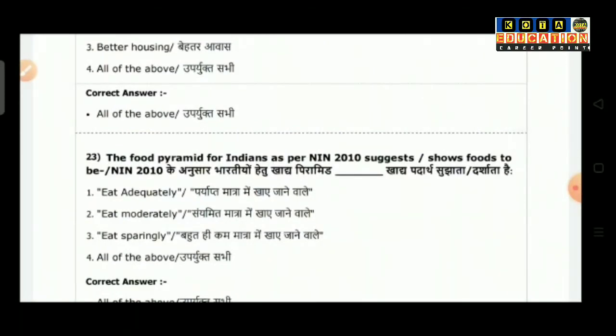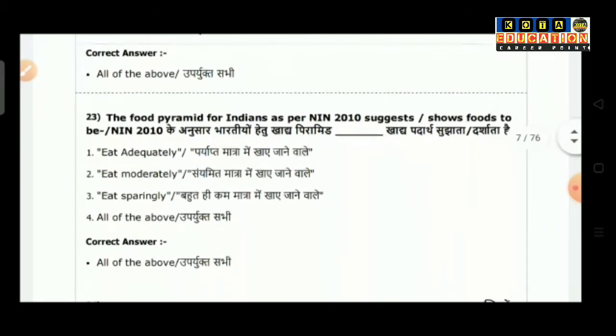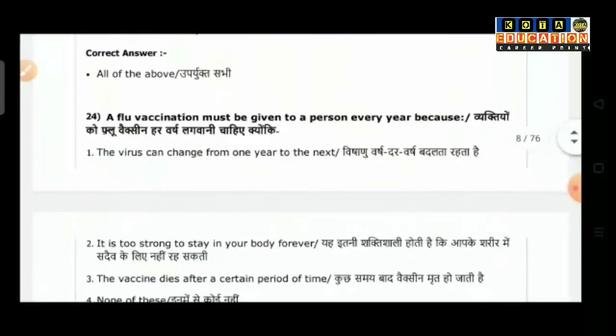Question number 23: food pyramid for Indians as per NIN 2010 suggests. Option 1 is eat adequately. Option 2, eat moderately. Option 3, eat sparingly. Option 4 is all of the above. So the correct answer is all of the above.